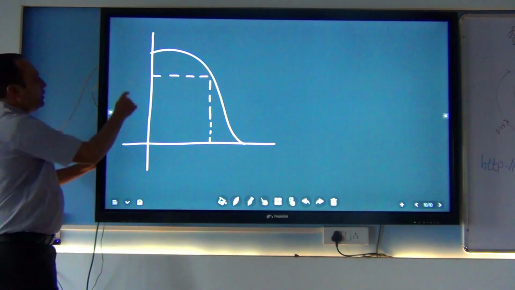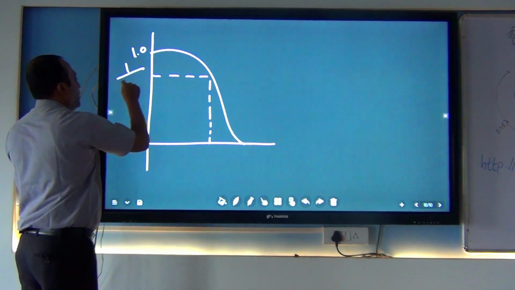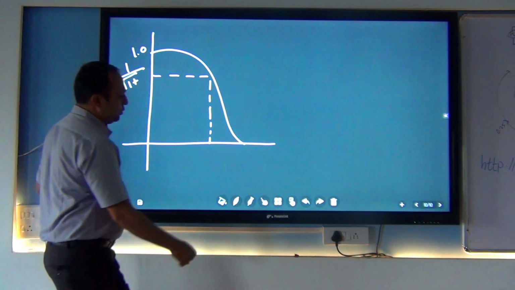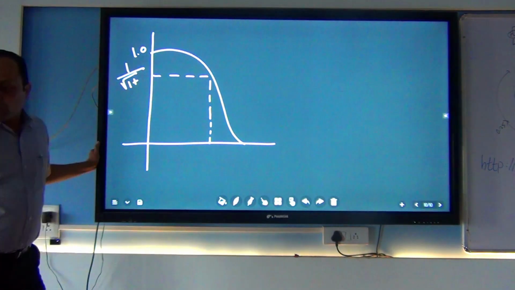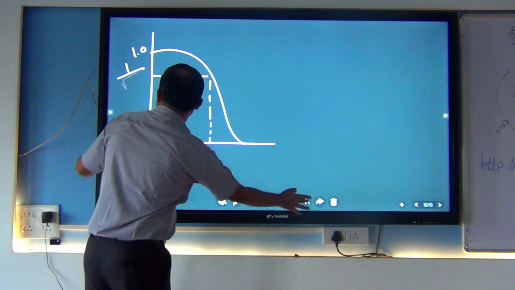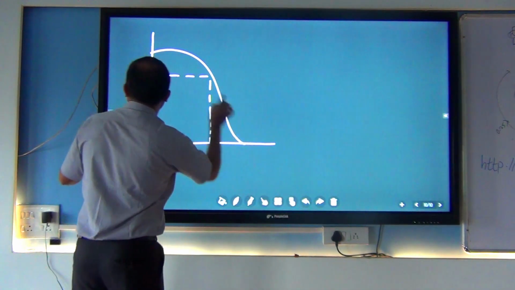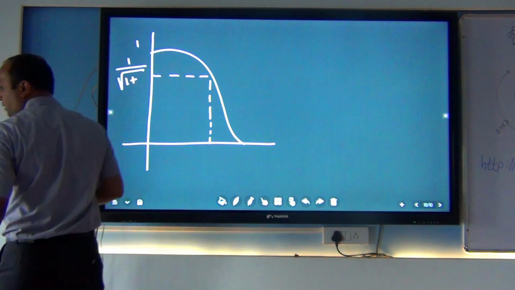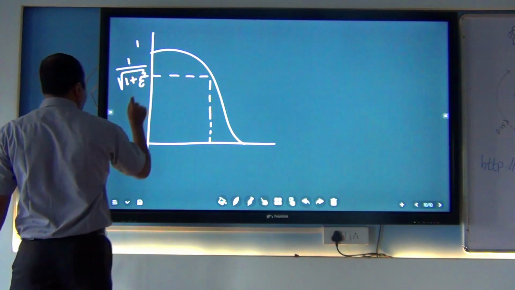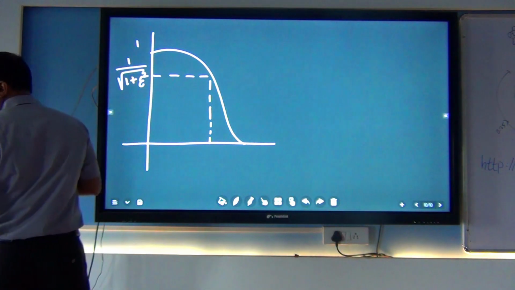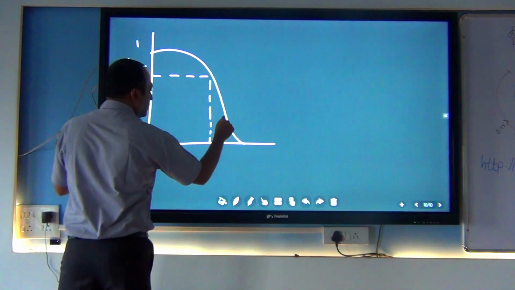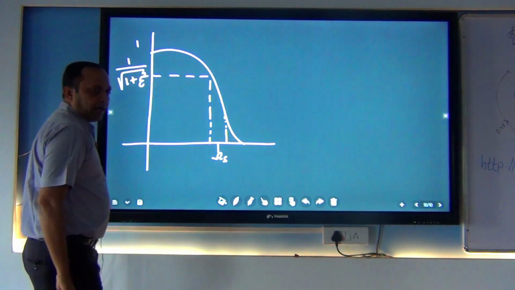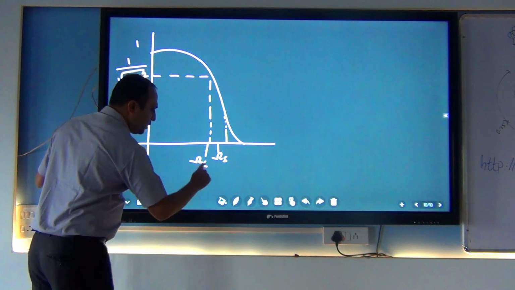This diagram is for 1, 1 under root 1 plus epsilon square. This is called the transient band. This is called the cutoff frequency.